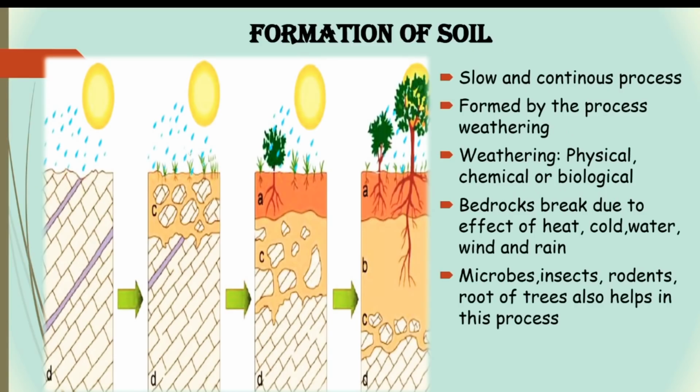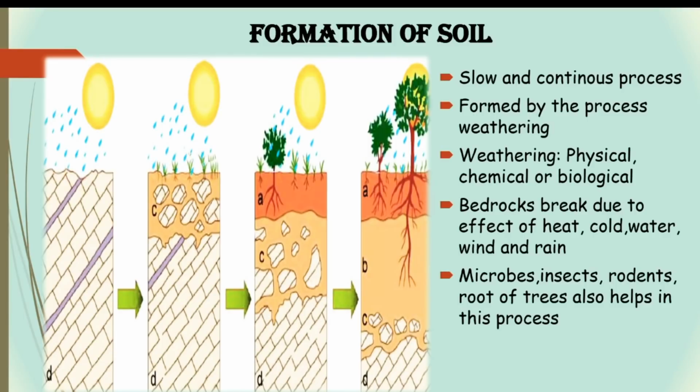Let's see the process of soil formation. How does soil form? It is a very slow and continuous process. The soil on the land is formed by a natural process. Soil is formed by the process of weathering, during which rocks break down to form very small soil particles. This breaking down of rock occurs over a period of millions of years.